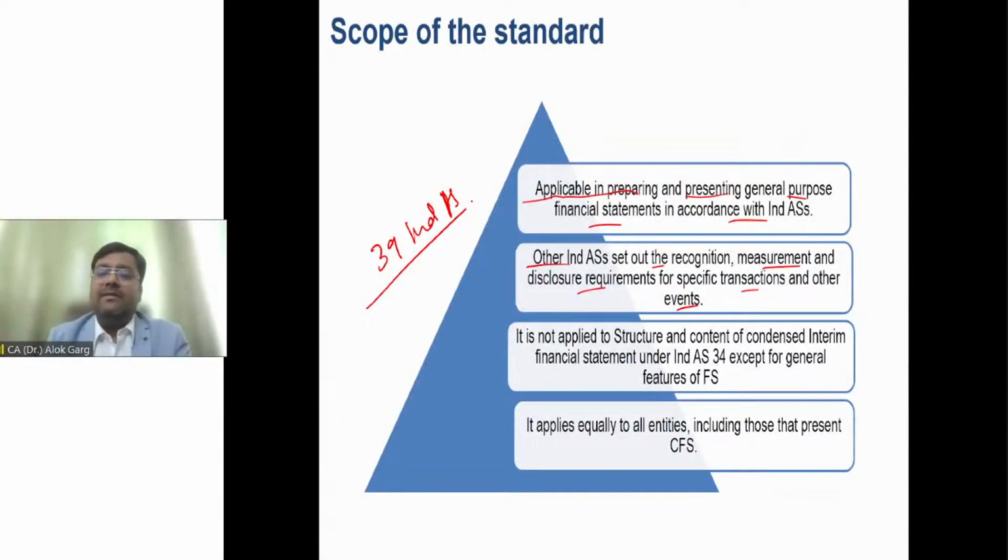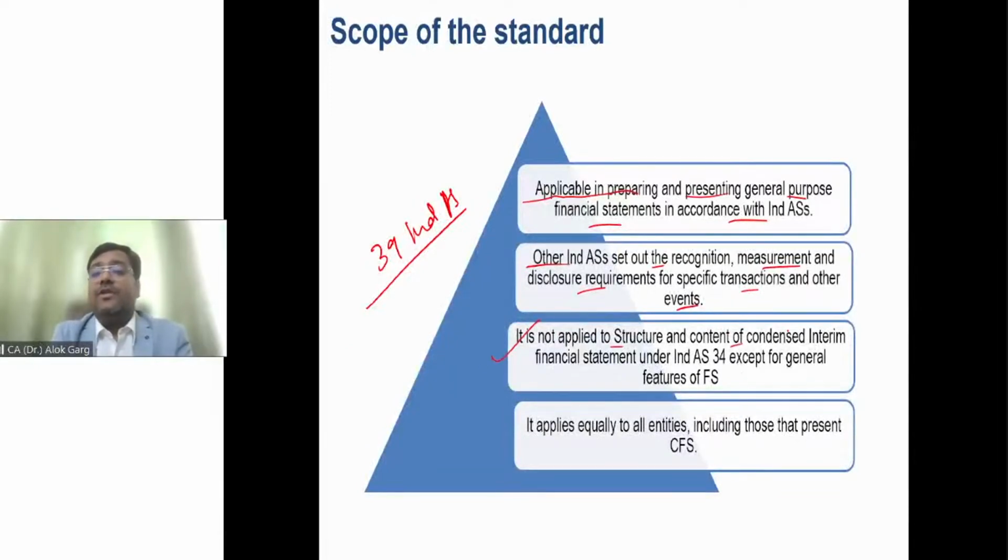So guys, if I talk about Indian accounting standards, other Ind AS talk about specific things, which is recognition, measurement, and disclosure requirements for specific transactions and other events. The Income Taxes Ind AS talks about income taxes recognition, disclosures, etc. Right?